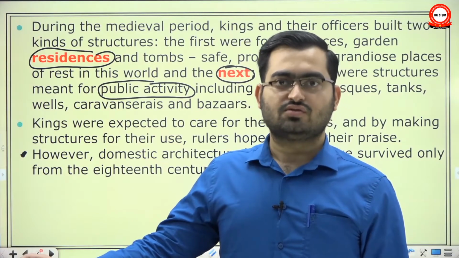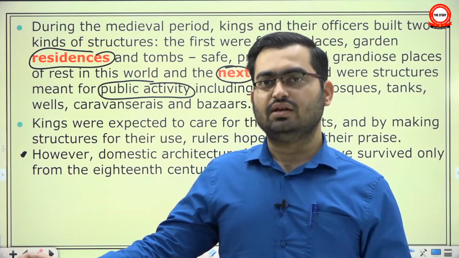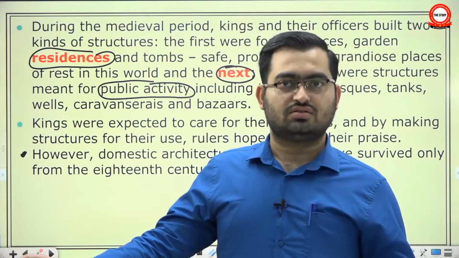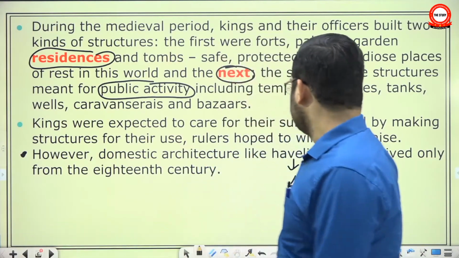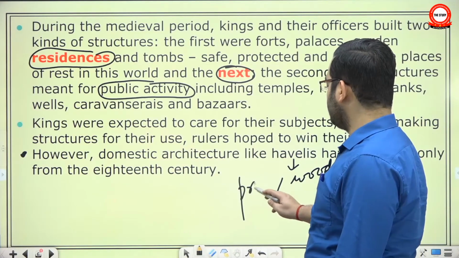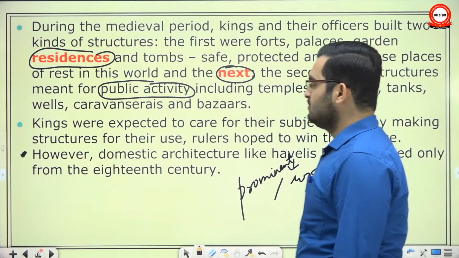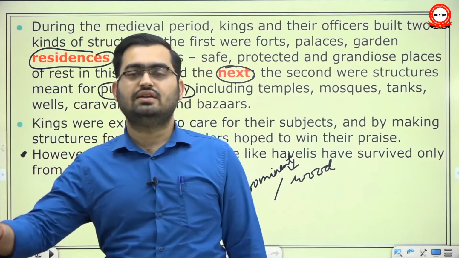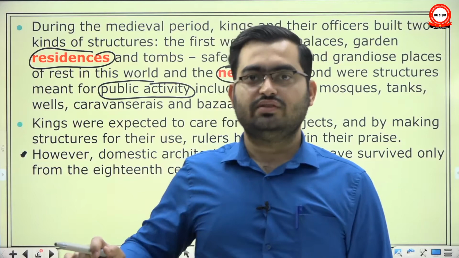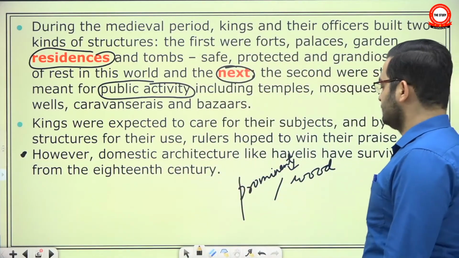They cannot go as far as Qutub Minar, which is now almost 800 years old. If you look at the beginning from Qutbuddin Aibak, that old wooden architecture would certainly not survive. Unfortunately, they are the most prominent. Whenever they were built, they were the most prominent, but they don't survive. It's very similar to the Stone Age. We used to say that even during the Stone Age, people would have used more wooden tools than stone tools, but they don't survive. So we are entirely dependent on stone tools. Similarly here as well.